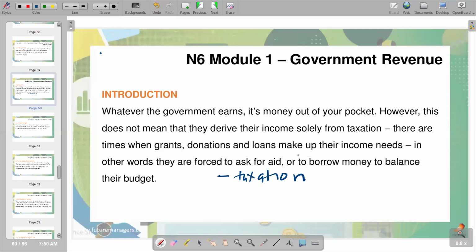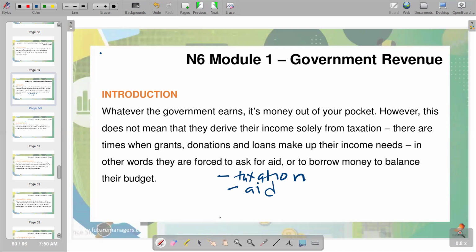Taxation, we know that this is one of the main instruments that is used by the government through the fiscal policy, and obviously it accounts for the greater proportion of the sources of government revenue. We are also going to see that we have various forms of taxation in terms of direct taxes and indirect taxes. It's something that we can as well go and find out, what do we have in terms of direct taxation and indirect taxation. So we are being told that this is a source of revenue for the government.